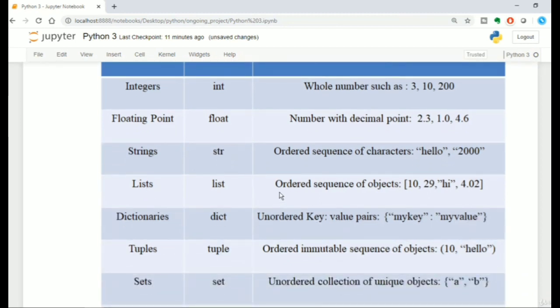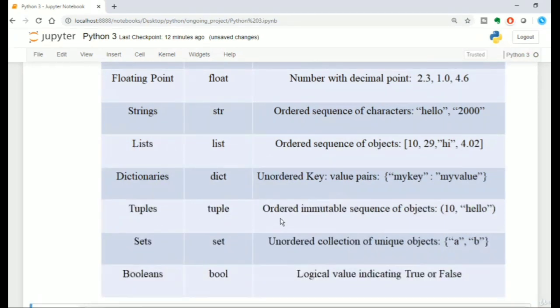Then we have list. Lists are ordered sequences of objects. For example, in square brackets: 10, 29, string "hi", and then floating point number 4.02, and their type is list. Then we have dictionary. A dictionary is an unordered key-value pair. Here you have a specific key to hold the value, and you can grab that value using this key. Its type is dict.